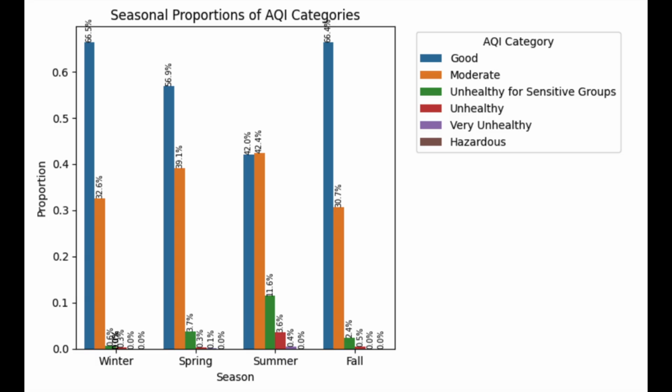EDA3 shows proportions of AQI categories, and the main takeaway here is fall and winter had the highest proportion of good air, while summer had the lowest, as it had moderate and unhealthy for sensitive groups peak during this time, indicating poor air quality during summer.